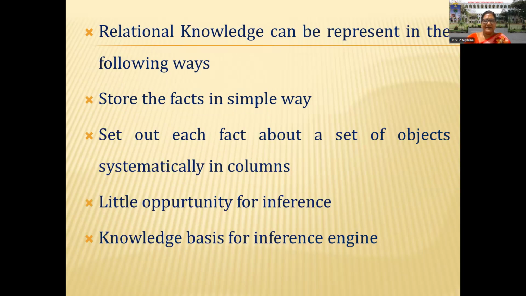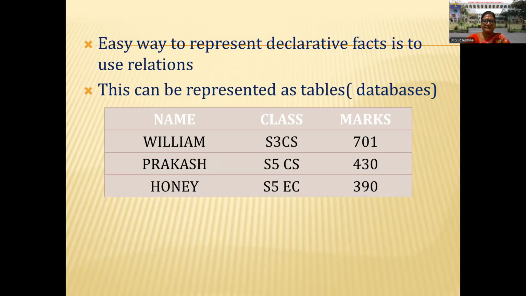Relational knowledge can be represented in the following ways. What are all the ways? Let us see. It should store the facts in a simple way. Set out each fact about a set of objects systematically in columns. So there is little opportunity for inferences. Knowledge is the basis for the inference engine. This is the basic way of defining relational knowledge.